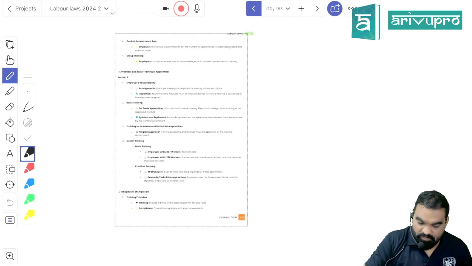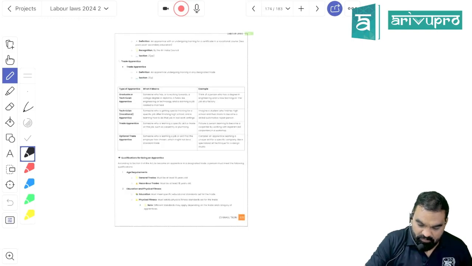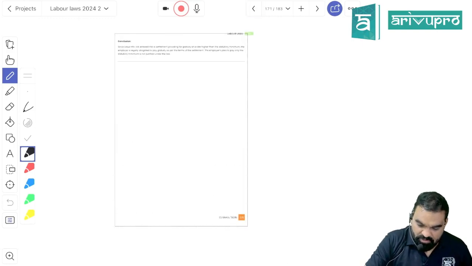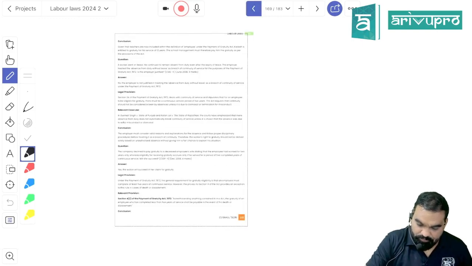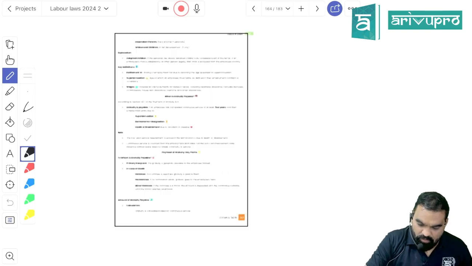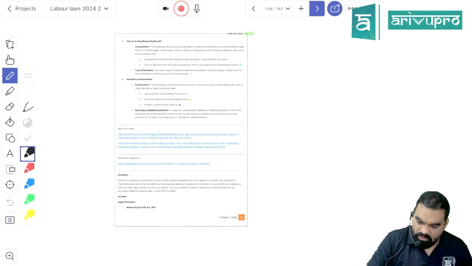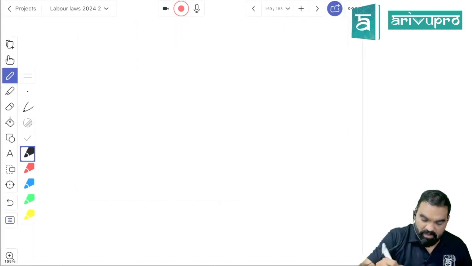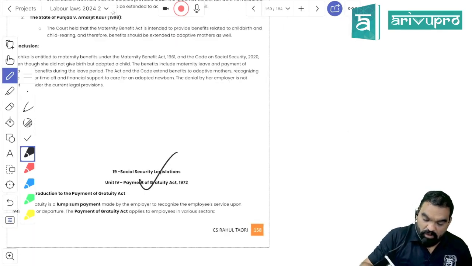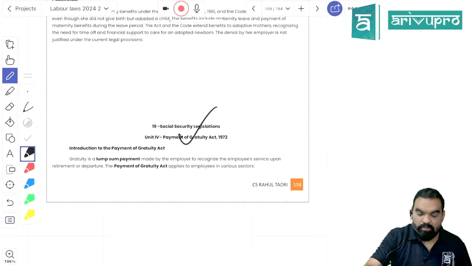So we have done with what, students? We have done with the simplification of labor law as well, right? Now I'll go ahead with the Gratuity Act, and once the Gratuity Act is over, today's quota for labor law is done, right? Now going ahead with the Payment of Gratuity Act.